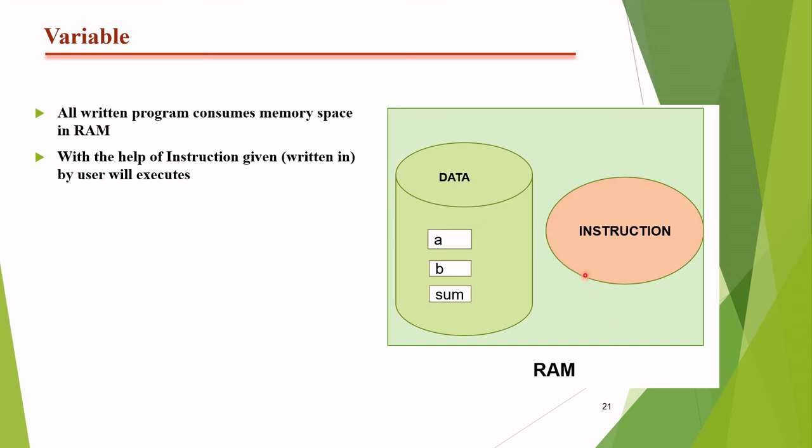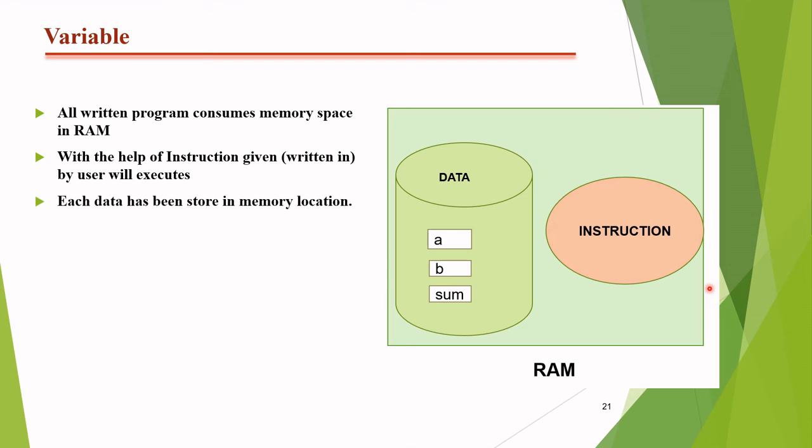So have a look at this diagram. By this diagram we can understand what happens inside the RAM. This is a layout of the RAM. What is happening here? The data will be saved in RAM, like we said A variable, B variable, and sum. These values take some memory space in the RAM in the form of data, and these are the instructions given by the user. The instructions come from the user and go to the data stored in the RAM, and accordingly the data will be retrieved by the CPU.